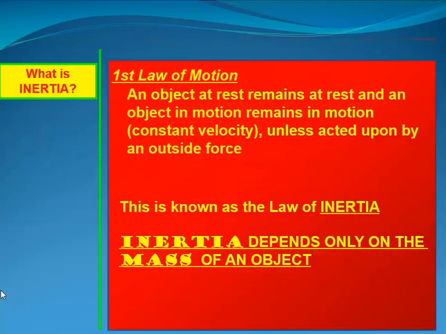So, what is inertia? The first law of motion, an object at rest remains at rest, and an object in motion remains in motion, that is constant velocity, until acted upon by an outside force. This is known as the law of inertia. Inertia depends only on the mass of the object. So a heavier object, or a more massive object we should say, has greater inertia.